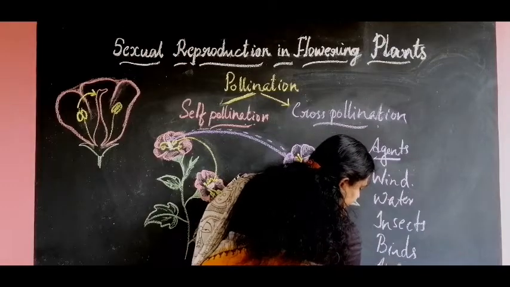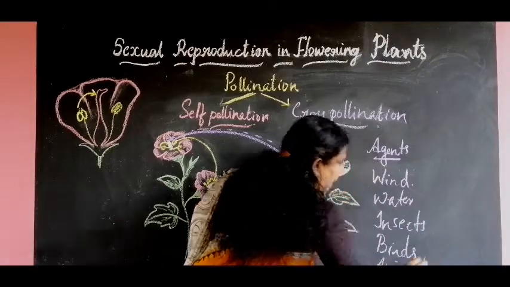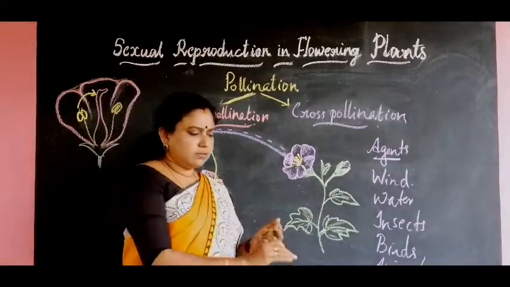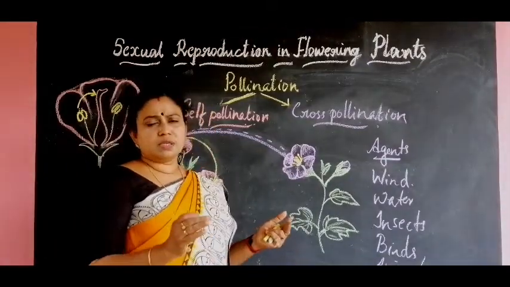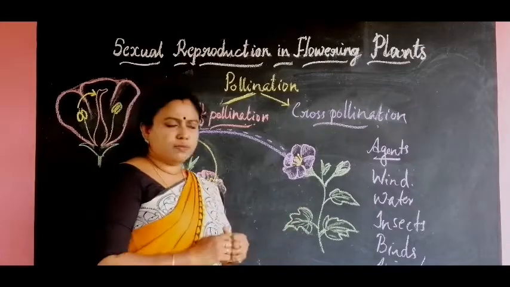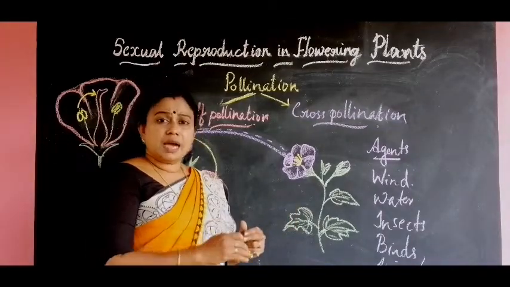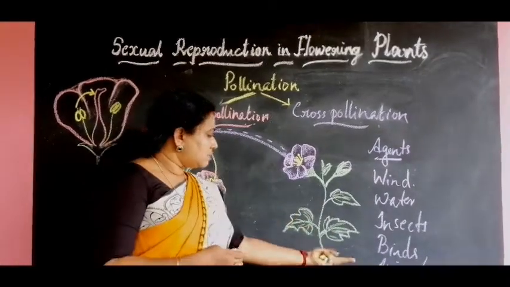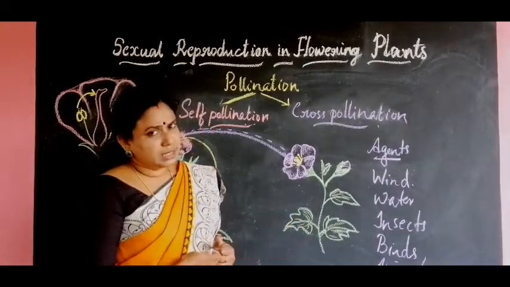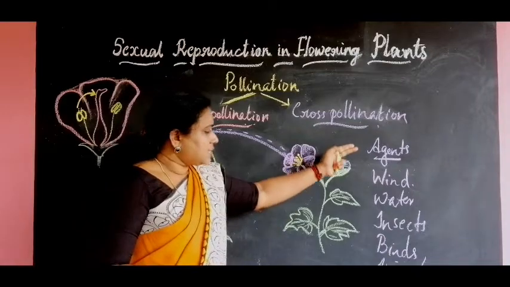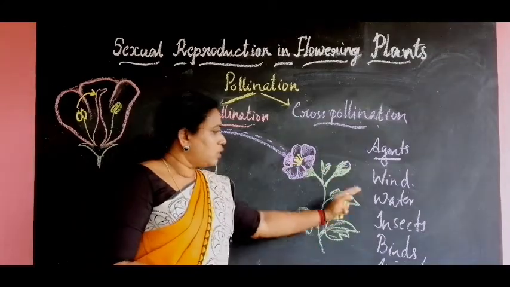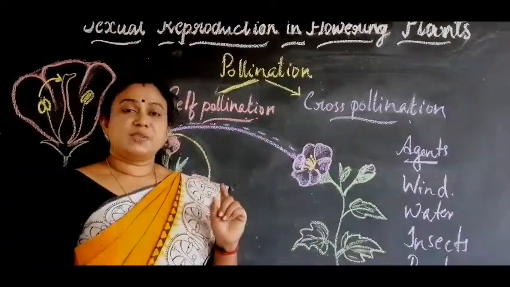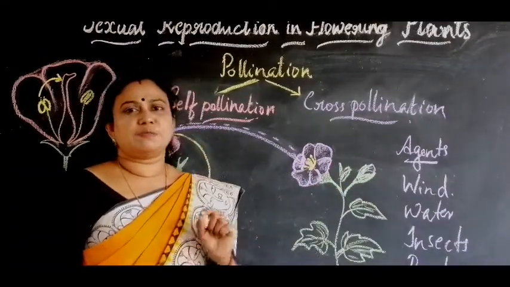and some other animals. While animals are moving, in case of small herbs, the pollen grains of the flowers can get attached to the body of that particular animal, and the pollen grains from the body of these animals can get attached to the stigma of another plant. So these are the agents that help for cross-pollination. So this is how pollination takes place in plants.